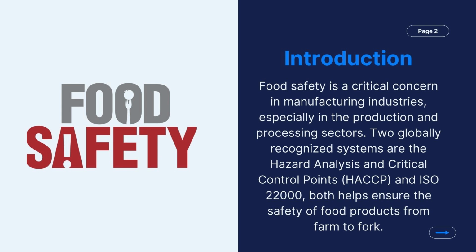Food safety is a key concern in modern manufacturing. This report focuses on two globally recognized systems, which are the HACCP, or the Hazard Analysis and Critical Control Points, and the ISO 22000, and how they help food manufacturers prevent hazards and maintain high standards across their operations.